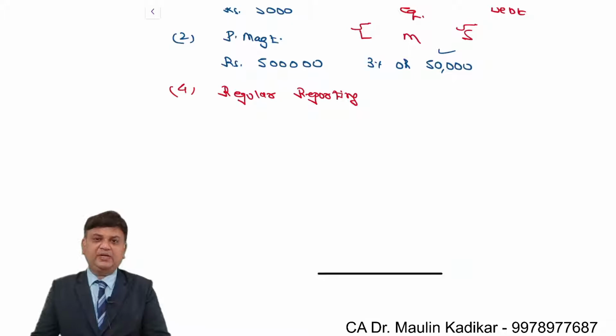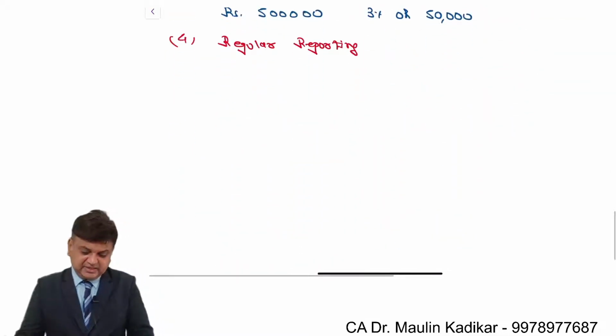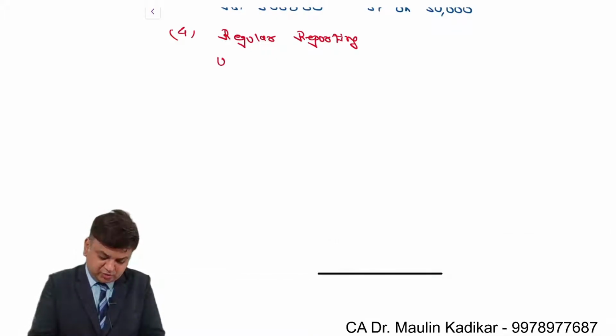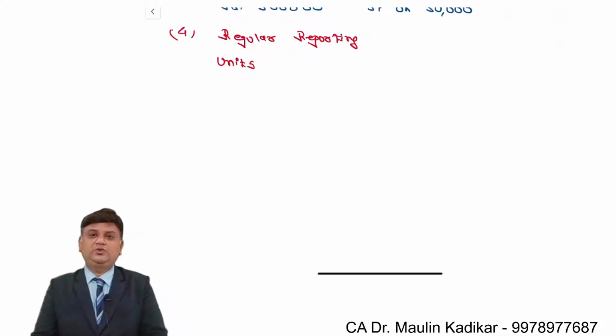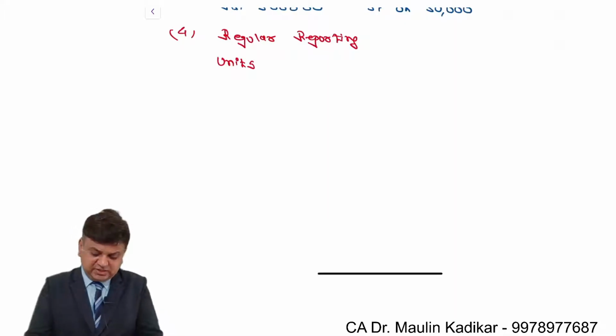Over here, comparatively, when you invest in the mutual fund, units are allotted to you. Whatever units are allotted to you will be valued on a regular basis at the rate of NAV. The term NAV stands for net asset value.